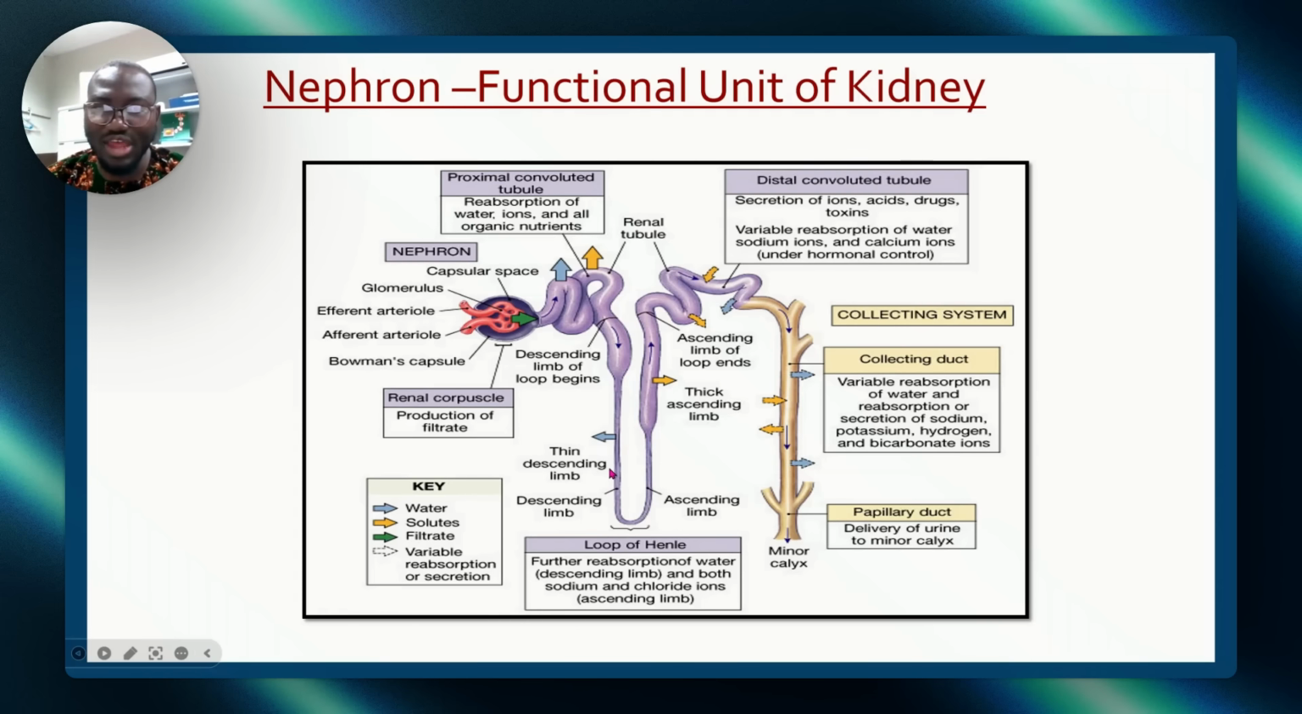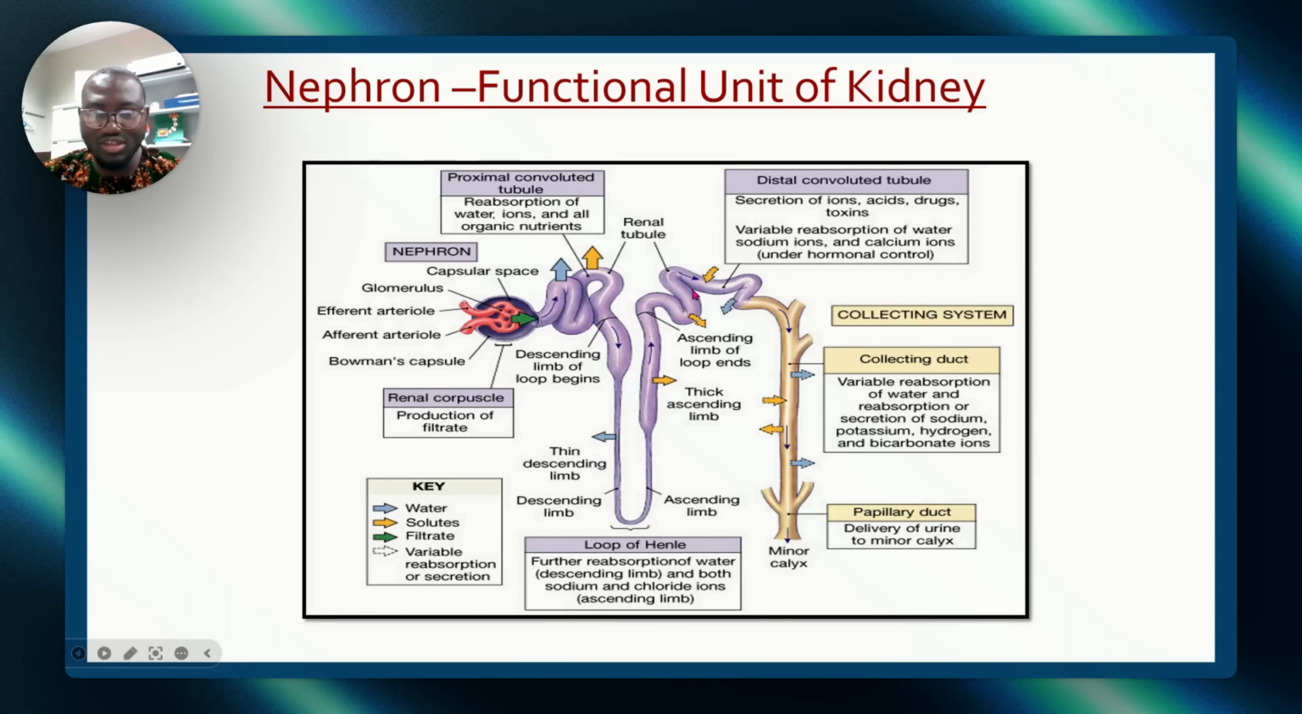And one other thing you need to remember about the thin descending limb is that the epithelium is squamous. That's why it's flat. A lot of water goes out from it. Other parts are cuboidal, but this is squamous. We'll discuss that. So this is thin descending limb, ascending limb. This is thick ascending limb.